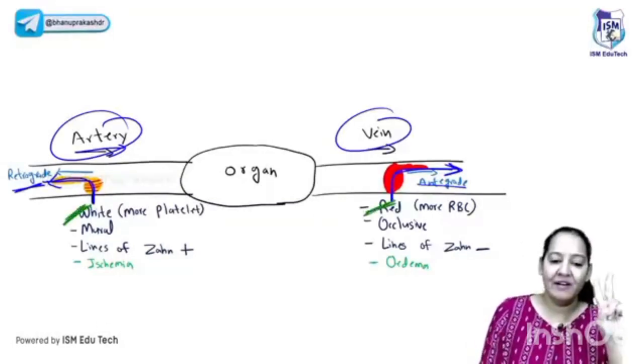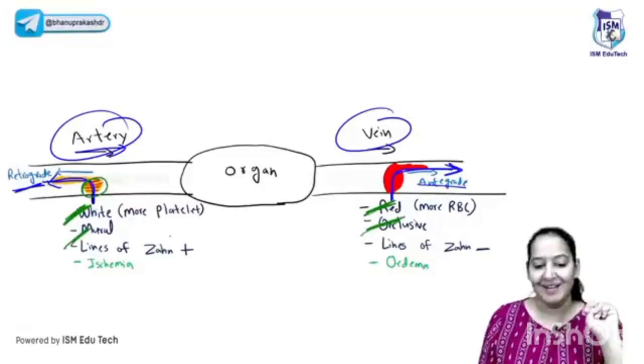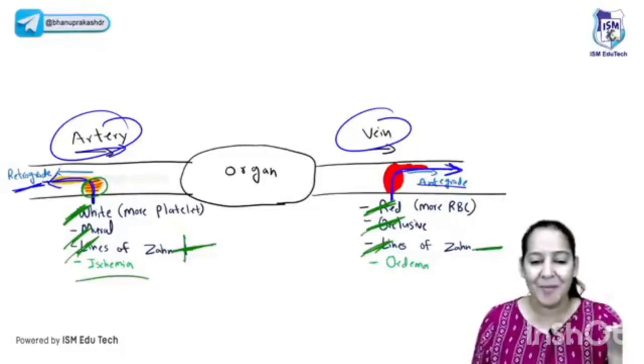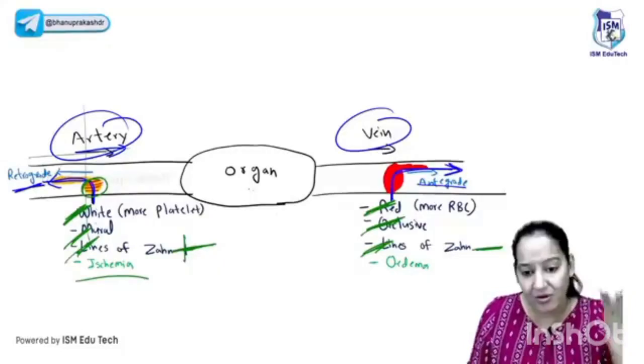You know the reason. The arterial one is partially obstructing. The venous one is completely obstructing. In the arterial one, the lines of Zahn are present. In the venous one, the lines of Zahn are absent. Most important point: the arterial one leads to ischemia. Why are you learning that? Come on. If the arterial blood supply is obstructed, what will the organ have? The organ will have ischemia, of course.